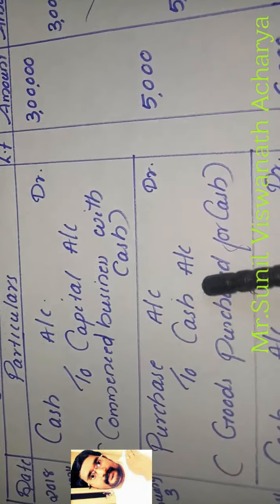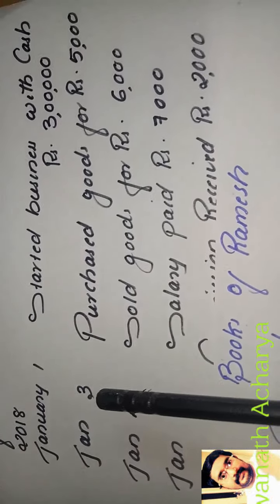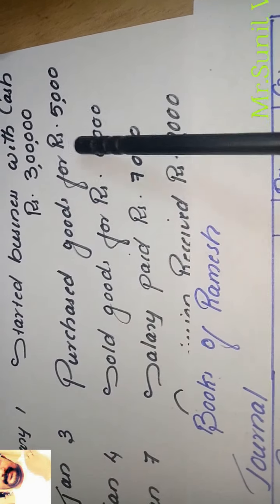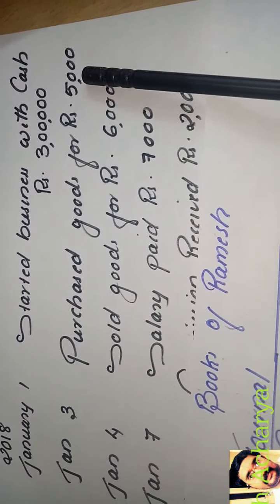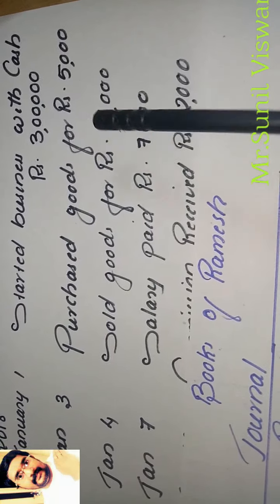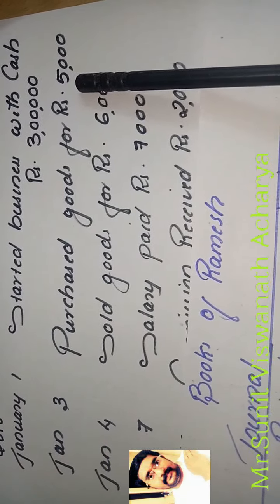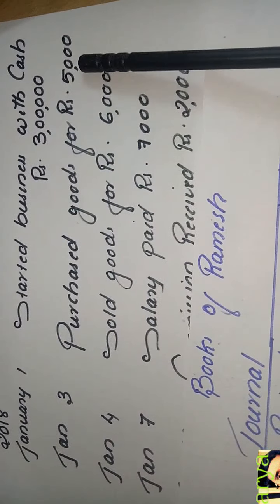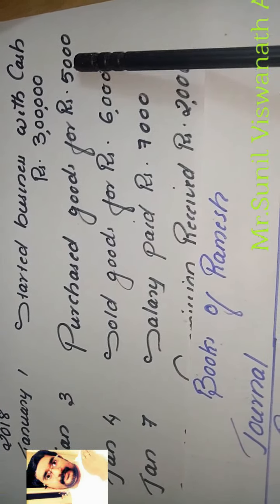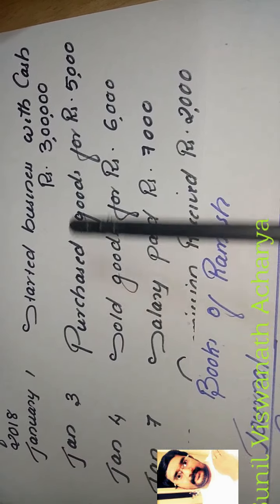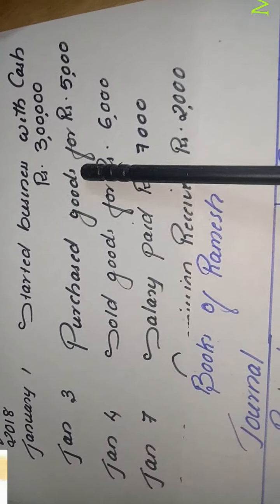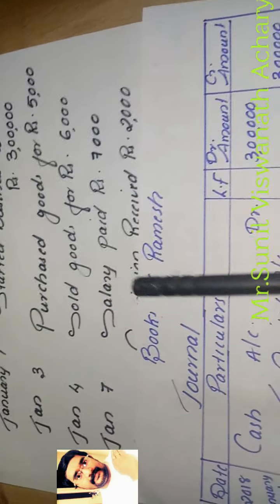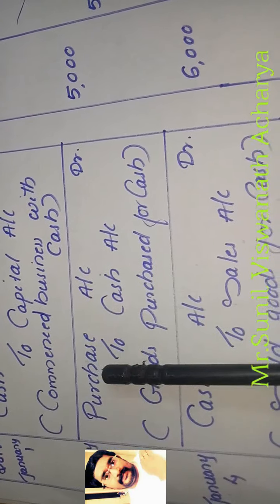Remember this entry. Then the second transaction: date is January 3, purchase goods for rupees 5,000. Nothing is mentioned in the question, no name is mentioned, so this is a cash purchase. Purchase goods for rupees 5,000 means we purchase goods for cash 5,000. When we purchase goods, it is a revenue expenditure. Purchase is a revenue expenditure.